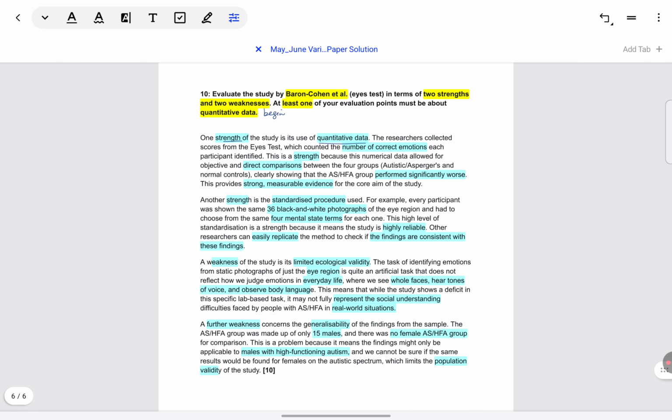Again, you can take a screenshot even of this essay, follow it carefully, see how the answer has been written for top mark band requirements. Of course, you will not be able to memorize so many essays, that should not be your objective also, but once you write an essay, compare with this one. Have you been as specific as this one? Have you explained your points thoroughly like they have been explained here? Have you organized in a way that the examiner will be able to see every point very clearly and there won't be any confusion in reading your answer? So keep matching your essay with this one and try your best to write one just like this.